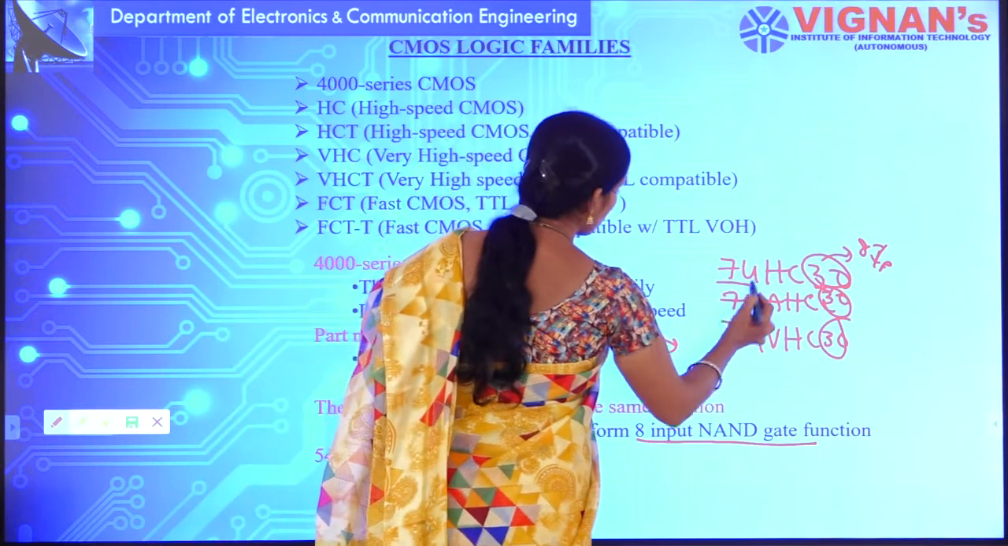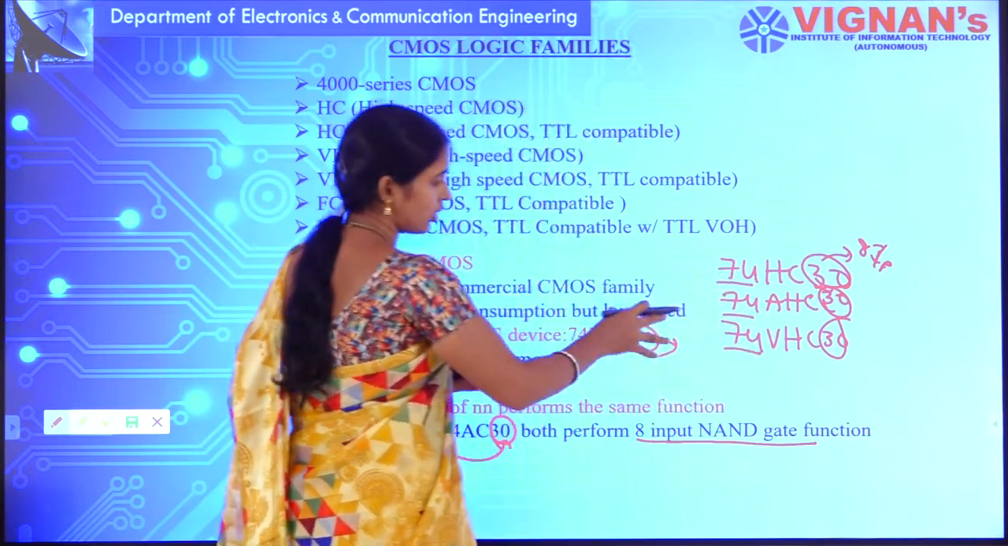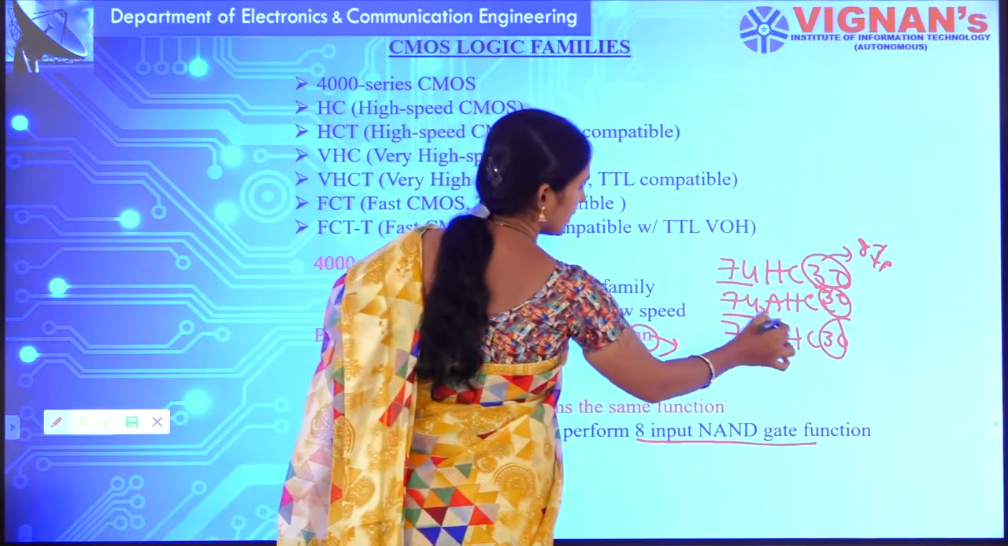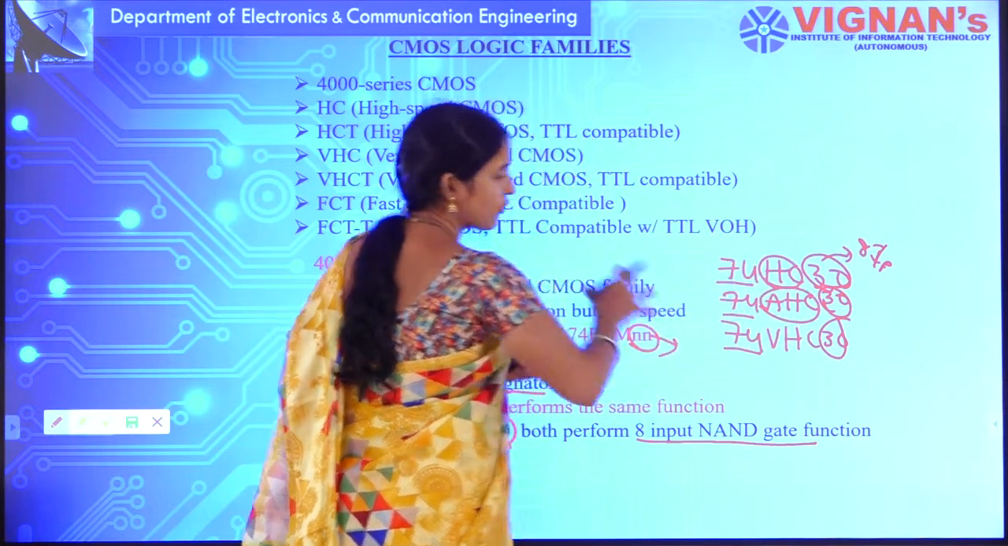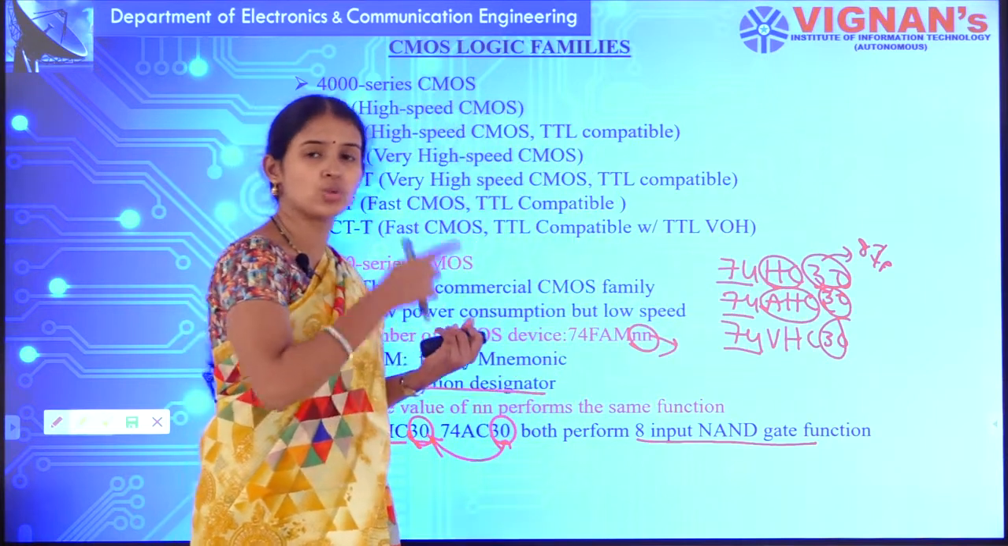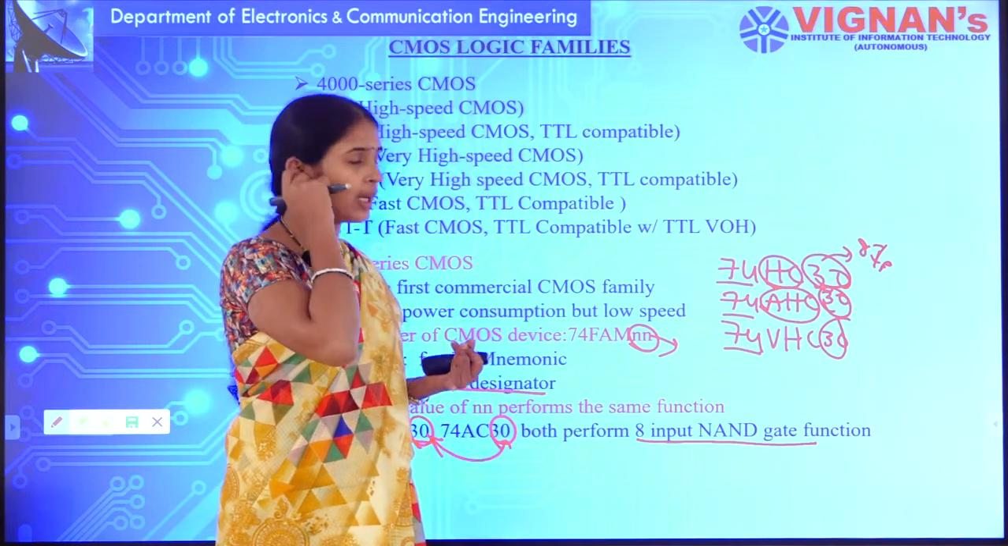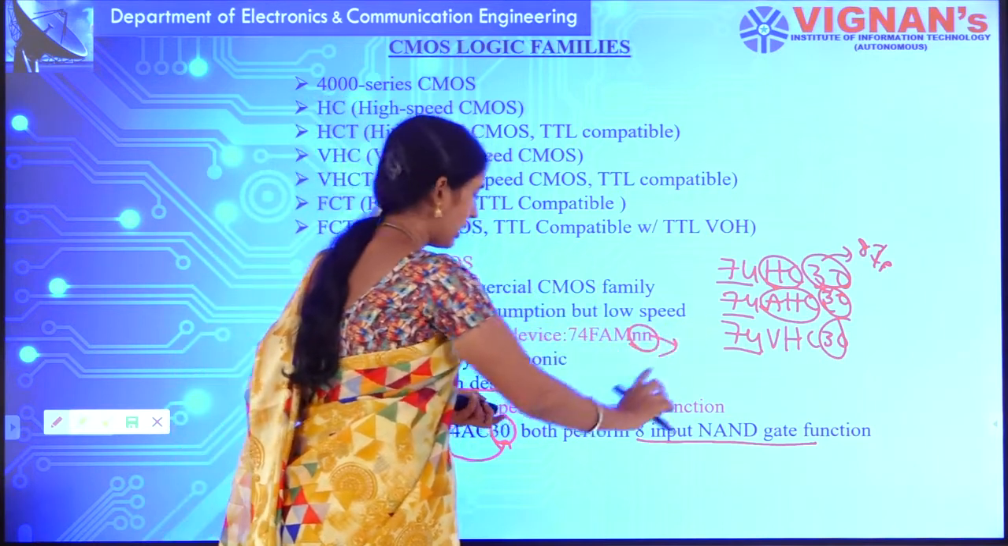Okay, 74 is just like a company number, or just a numeric prefix that is given. The family part indicates which family it belongs to, whether it belongs to the high speed family or to the very high speed logic family, like that.